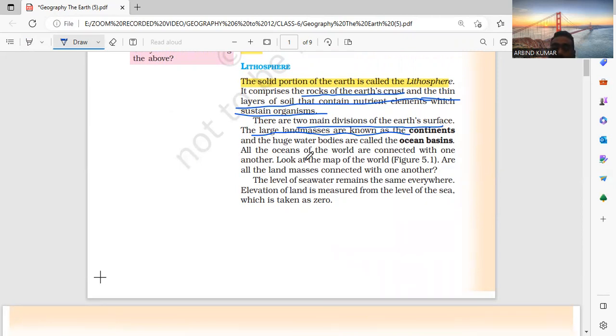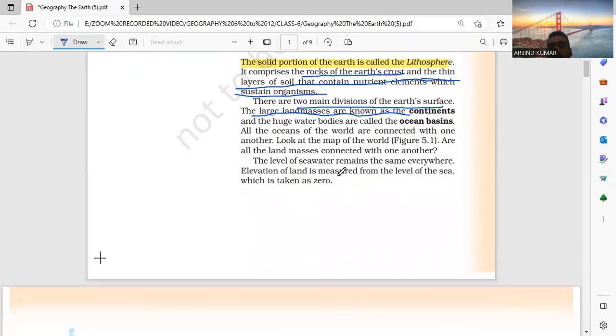All oceans are connected with one another. Look at the map in the figure. Are all the land masses connected with one another? Land masses are connected to each other. These are important points. Do not try to remember all the points, just understanding and visualizing is very important.